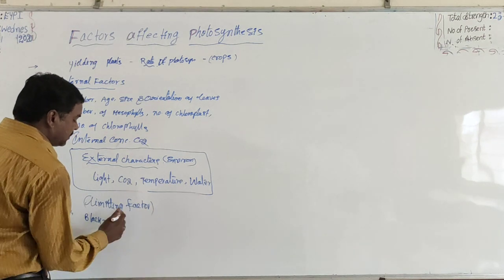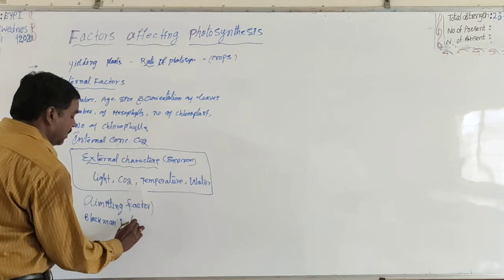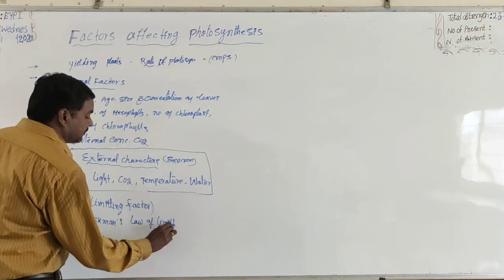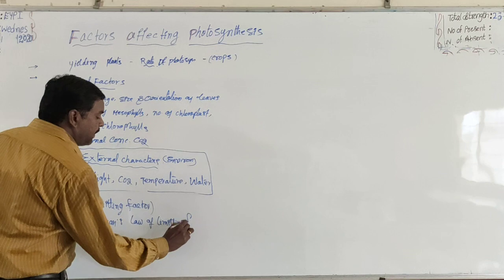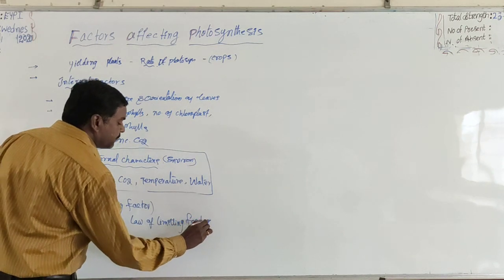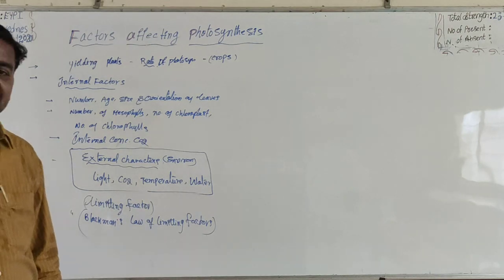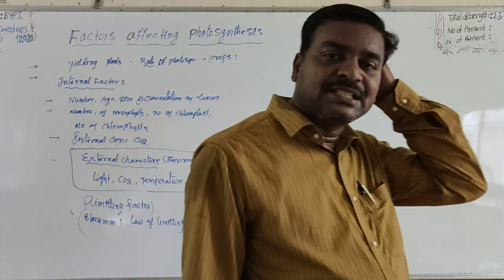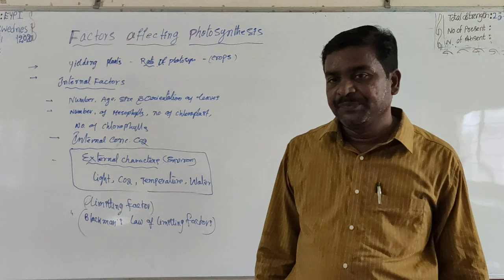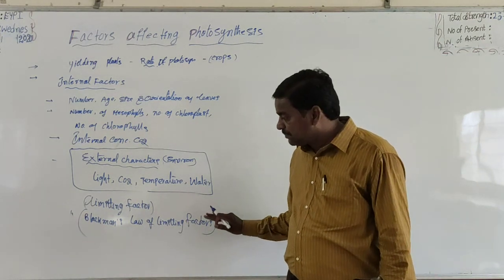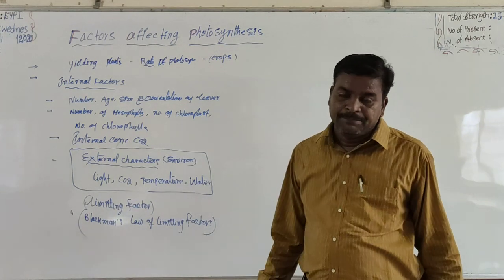Very, very important. Blackman's law of limiting factors. Who discovered this event for the first time? Scientist Blackman. A very important definition: what is Blackman's law of limiting factor?